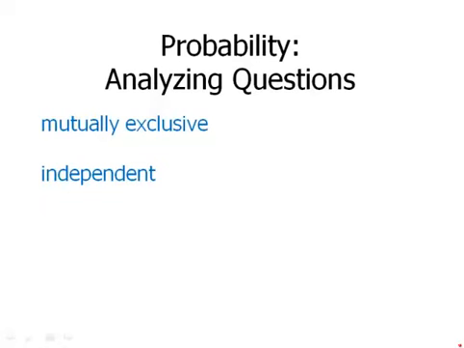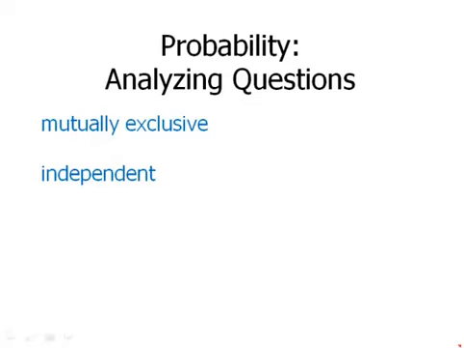So in previous videos, we have talked about all these ideas: mutually exclusive, independent, and what formulas or rules we can use if things are or aren't mutually exclusive or independent. All fine, but then the problem comes when we get to a real question: how do we apply these rules? So this is a video where I'll start to talk about applying these rules. First of all, let's just review briefly, again, what do these two terms mean?